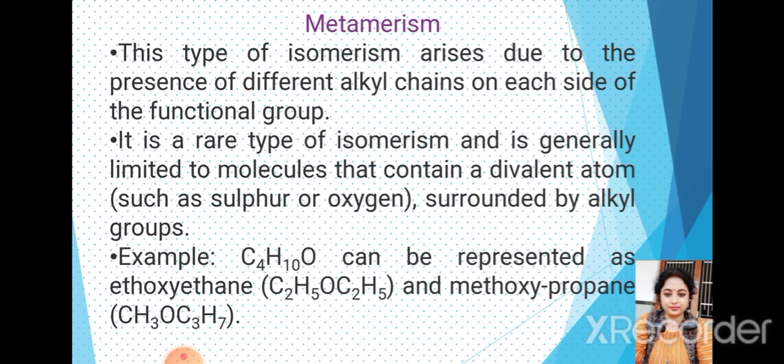This type of isomerism arises due to different alkyl chains on each side of the functional group. It is a rare type of isomerism and is generally limited to molecules that contain a divalent atom such as sulfur or oxygen surrounded by alkyl groups.